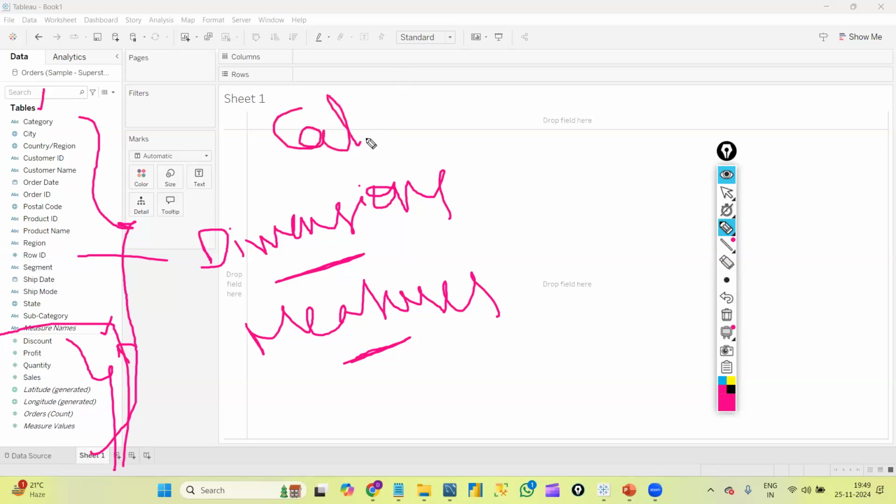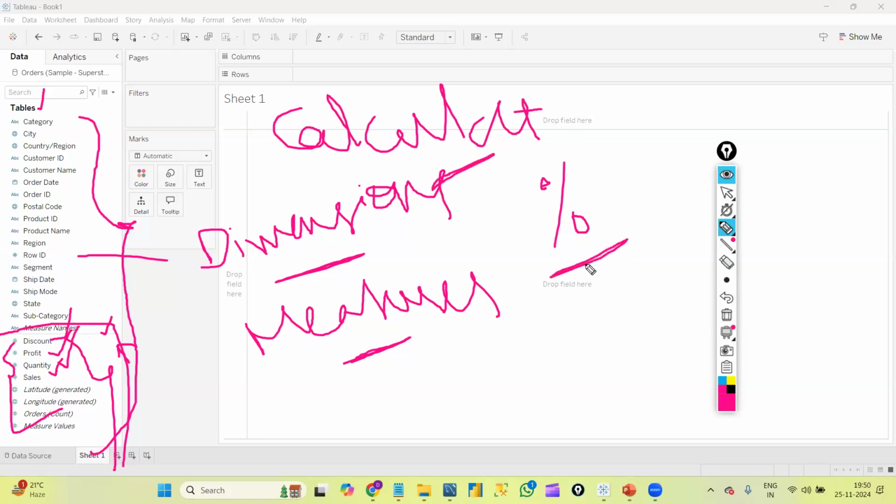Okay, any type of calculations, it may be arithmetic calculations like plus minus, or if I am able to perform any kind of percentages, right? Here we have something called discount, profit, quantity, sales. These are all number data, correct? So these are numerical columns, and on the sales data, on profit or on discount, all these types of data, I can perform any kind of calculations, or if I want to perform percentages also I can do, right?